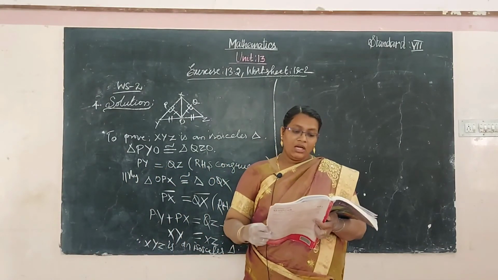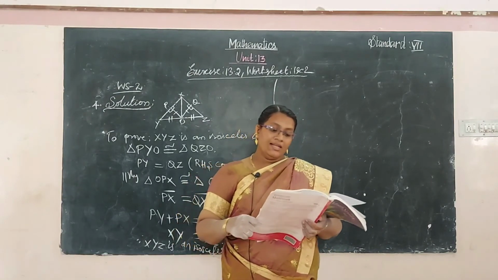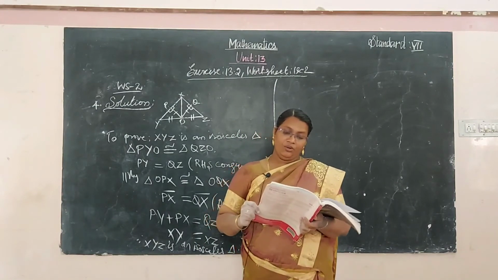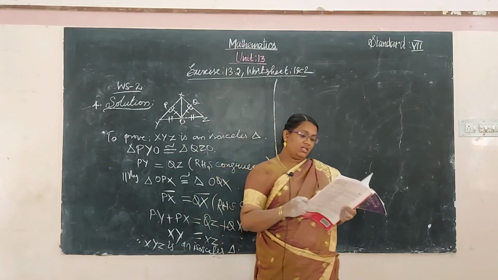And next one, the fifth one. In a figure, the triangle XYZ is congruent to the triangle PQR such that XY is equal to PQ, XZ is equal to PR, and YZ is equal to QR.